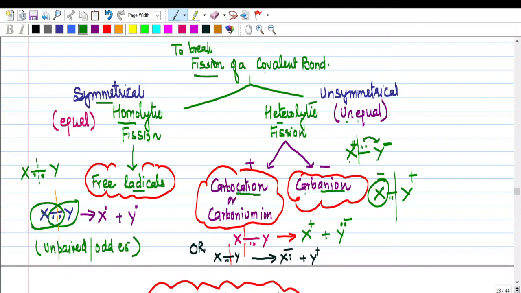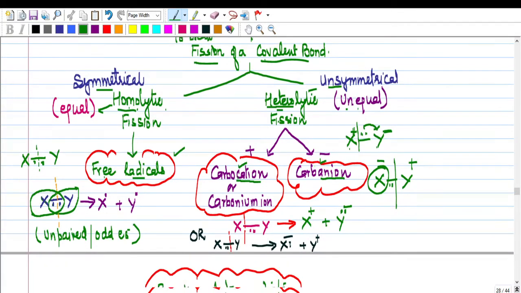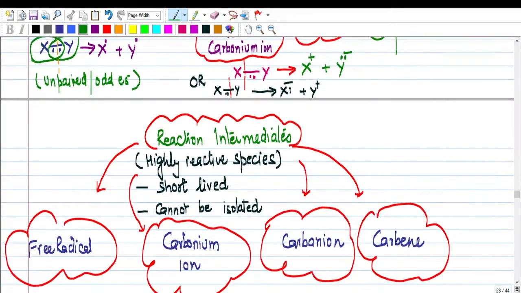Is this clear? So what is fission? Fission is the breaking of covalent bonds, and if it breaks equally, we call this homolytic fission. Homo means equal, and when it breaks unequally, we call this heterolytic fission or unsymmetrical fission. Homolytic fission results in free radicals, whereas heterolytic fission results in carbocation and carbanion. Is this clear? Now let's take up the reaction intermediates.